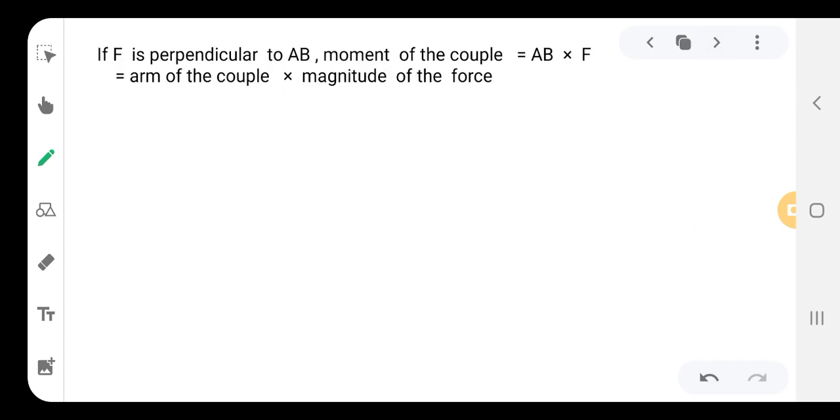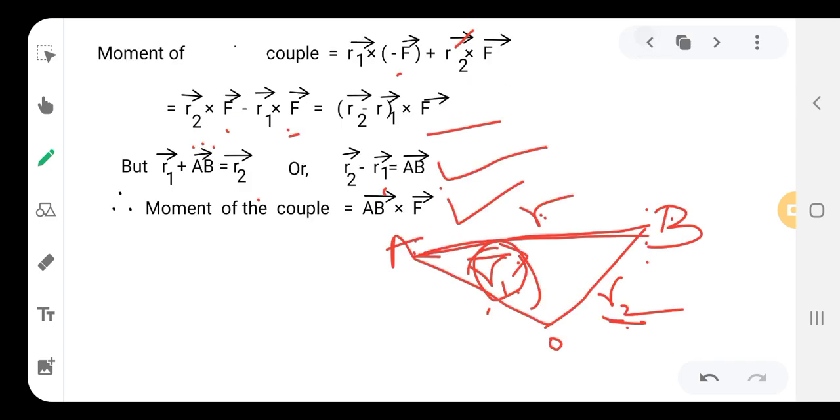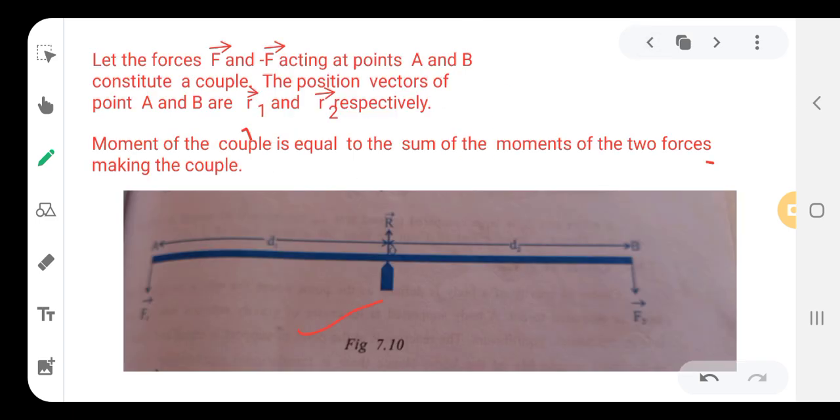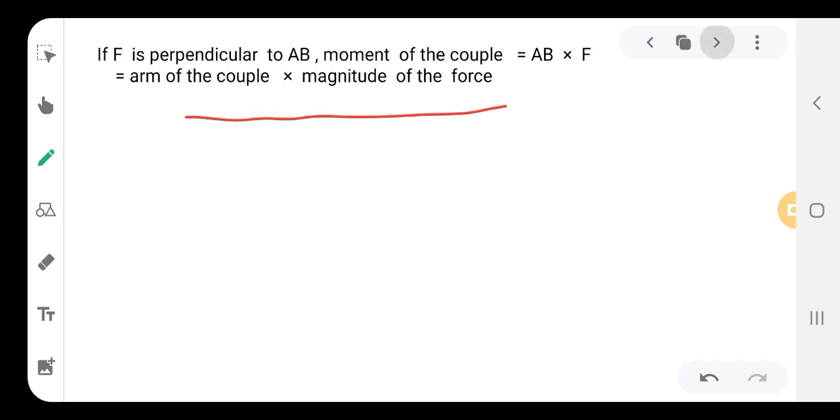Now let us see this equation for the diagram. If F is perpendicular to AB, the moment of the couple is equal to AB cross F. Therefore AB is nothing but the arm of the couple, that is the distance, into F, the magnitude of the force. It is similar to the torque.